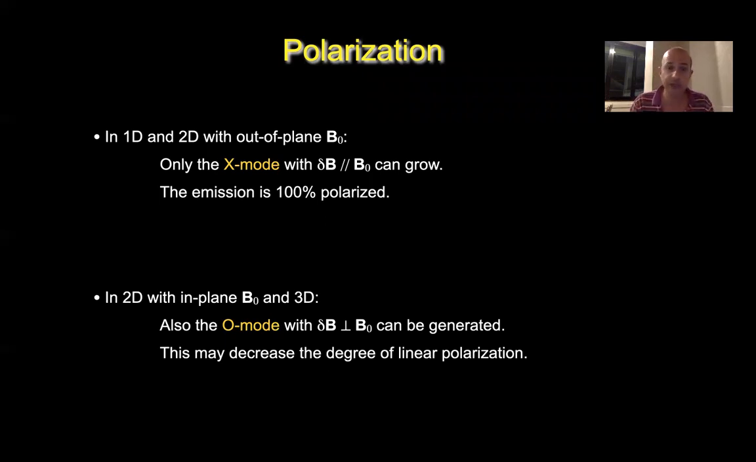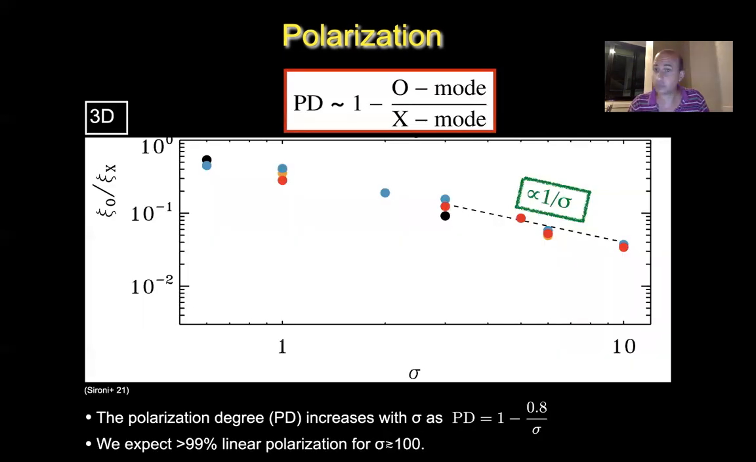So with 3D particle-in-cell simulations, we can quantify the importance of the O mode and the X mode. And this is what we find. We find that the ratio of O mode Poynting flux to X mode Poynting flux drops with increasing magnetization as 1/sigma. We do have an analytic model that is justifying the scaling. Bottom line, the polarization degree, which is related to this ratio as 1 minus the ratio of O mode power to X mode power, scales like 1 minus 0.8 divided by sigma. So we can get to high polarization degrees at high magnetization, sigma larger than 100.